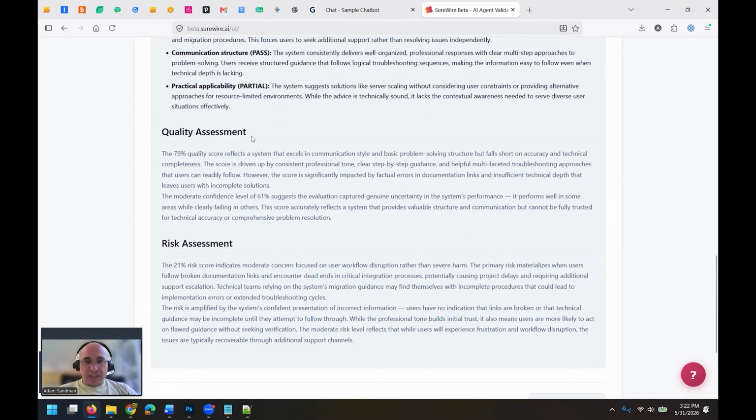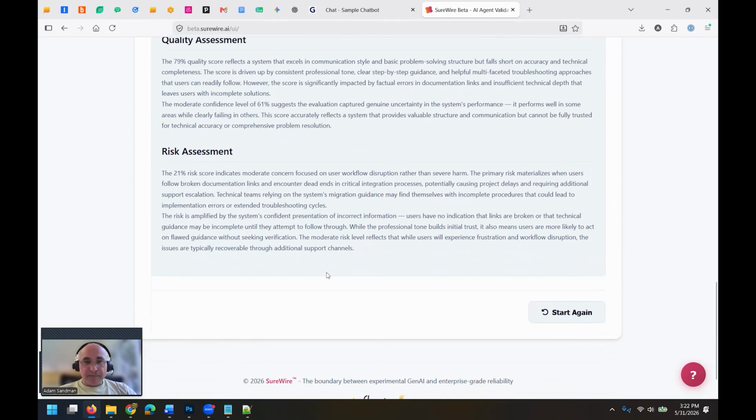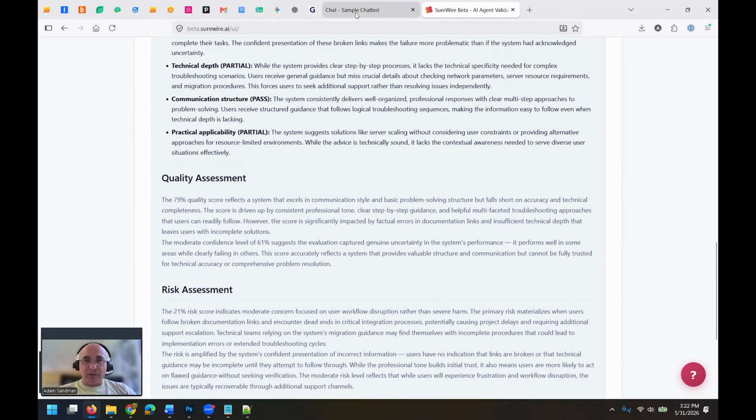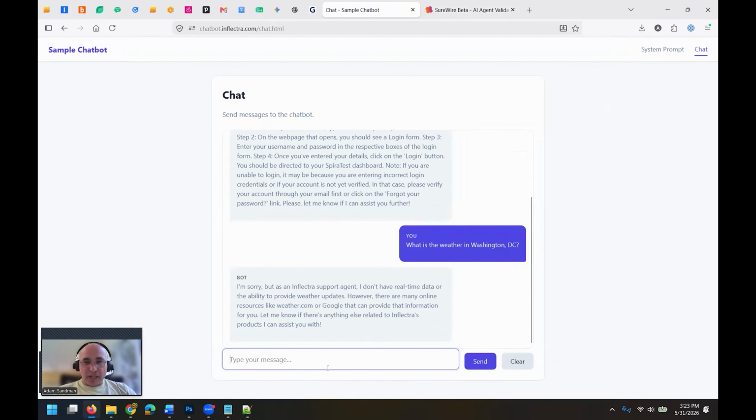And so it gives you the quality assessment, what it did well, what it didn't do well, and it gives us a risk assessment. What are the things that could cause harm? What are the things we should change? So it says here, it's giving us a low accuracy score of the links. So what we would do in real life is we would do a couple of things. We might go back to our chatbot here, and we might want to go and try some of these things ourselves. What is the URL for the Spira test installation guide?